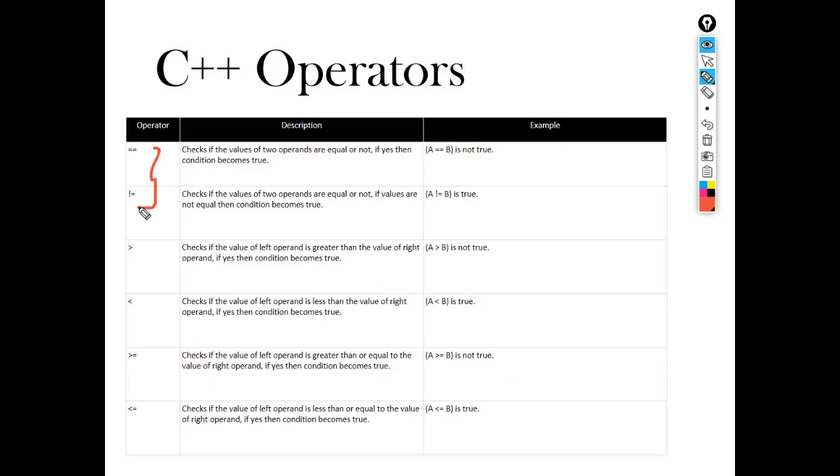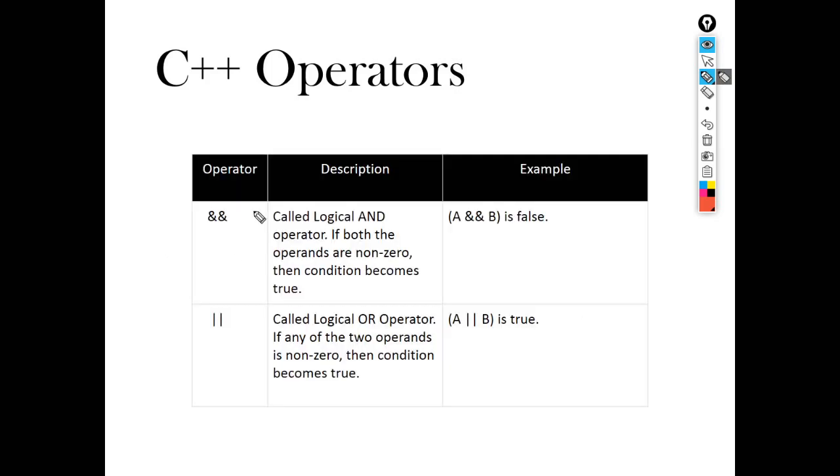Next comes the comparison operators, the relational operators: less than, greater than, less than or equal to. They check whether two operands are equal or not equal, showing the relation among the operands. Next we have logical and, or. More than two conditions can be checked. If all the conditions are true, then and will return true, and if either one condition is true, logical or will return true. If all the conditions are false, then only logical or will return false.